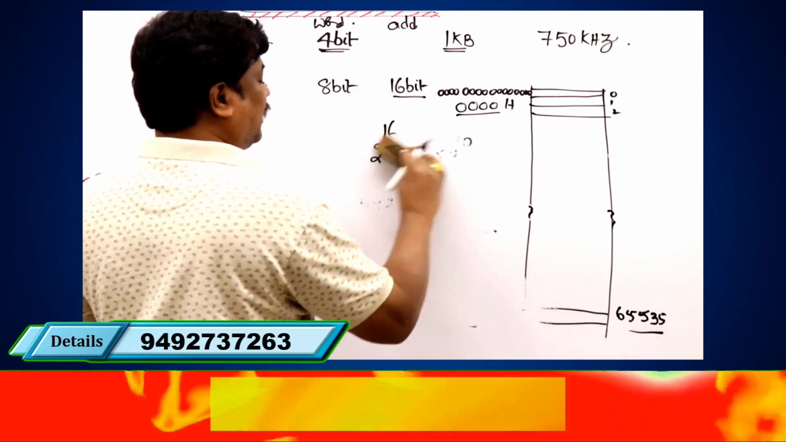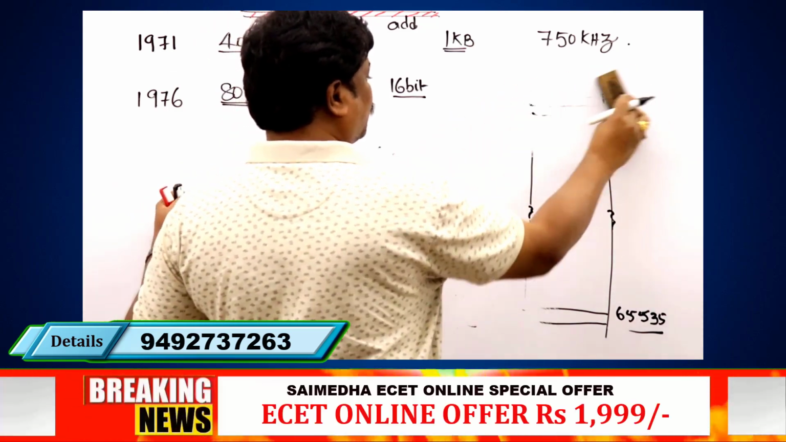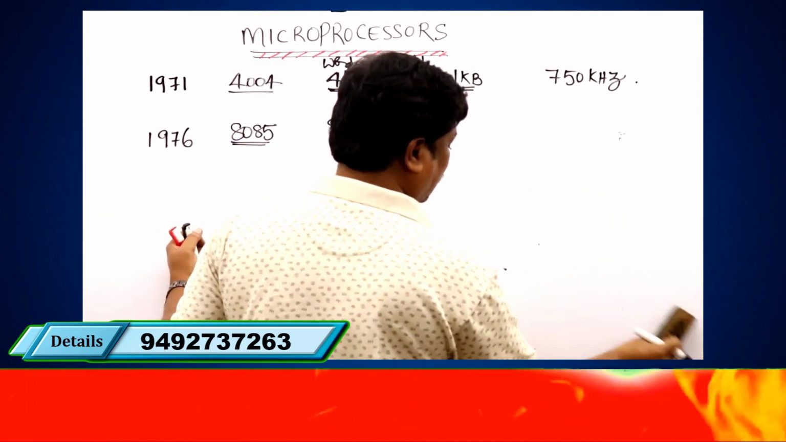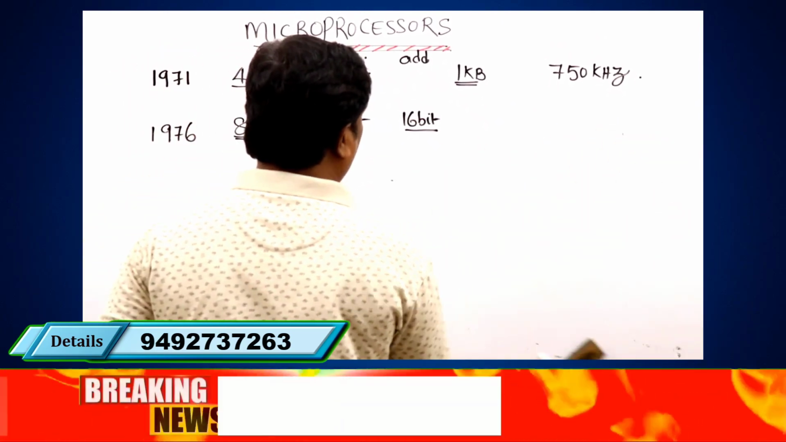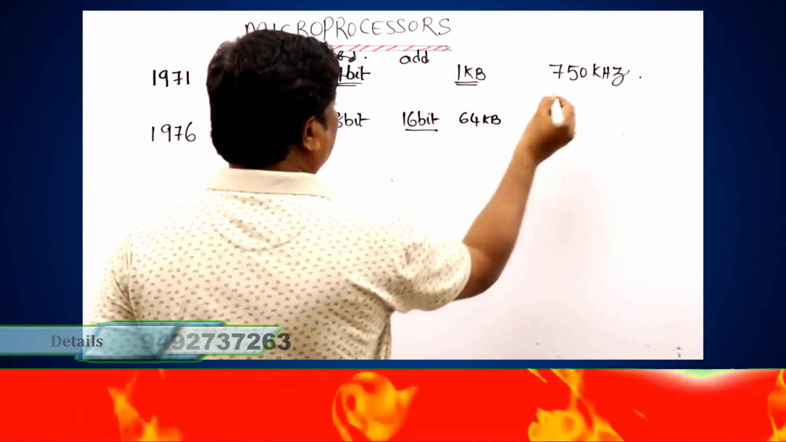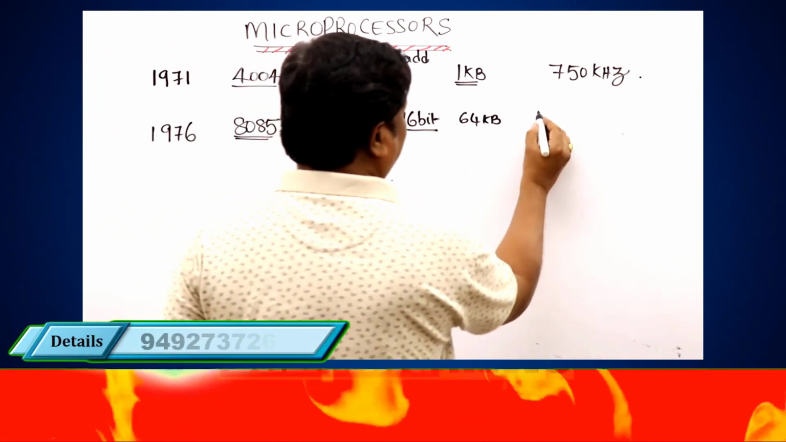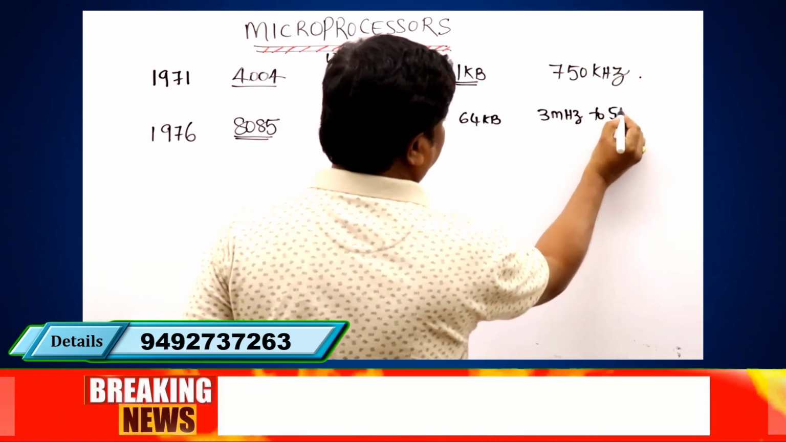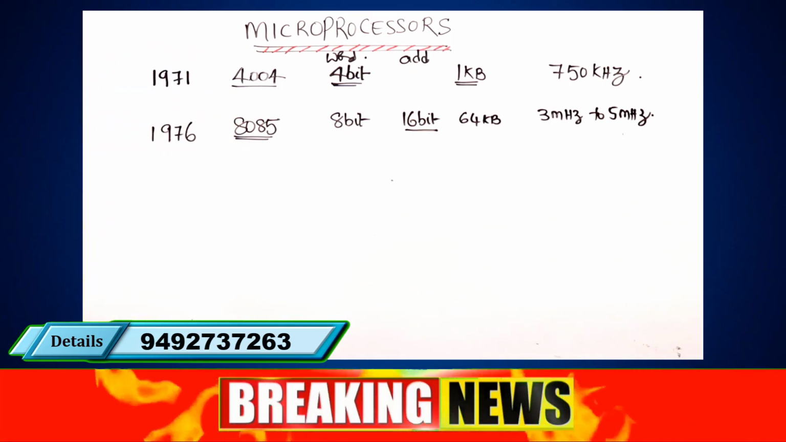Now, coming to here, this is a 16-bit microprocessor. Take these notes, whatever I discussed here, which is very, very important. And what is the memory size? I already told you, 16-bit address, that is 64 KB. And what is the clock frequency of it? The clock frequency is in the 3 MHz to 5 MHz range.